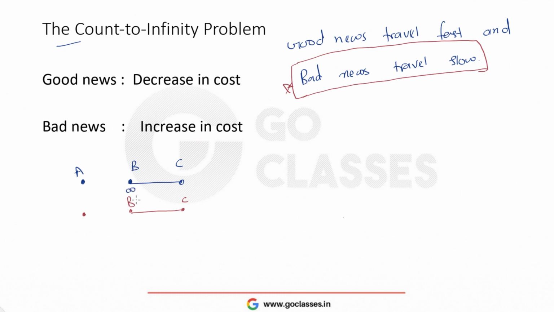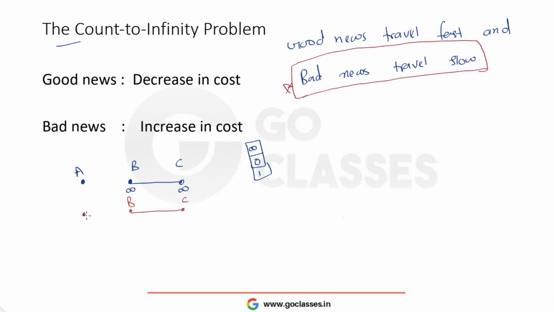I'm not writing the whole distance vector, which would be B to A infinity, B to B 0, B to C 1. I'm not writing the whole distance vector of B. I'm only writing the first entry, the entry to A, which is infinity. Similarly, I'm writing the entry to A from C. From C also it is infinity, right?